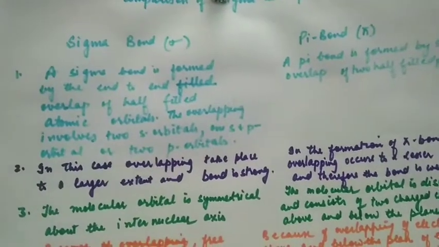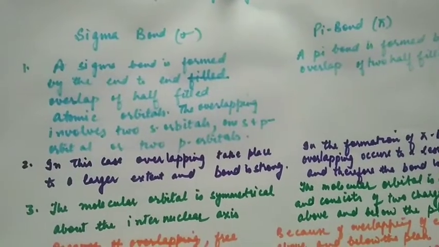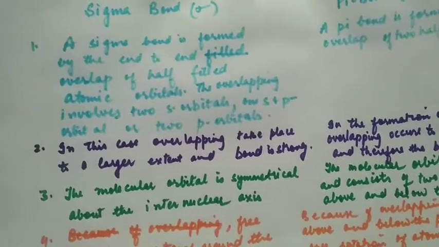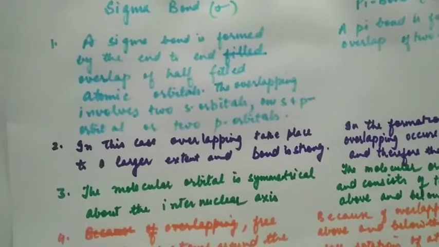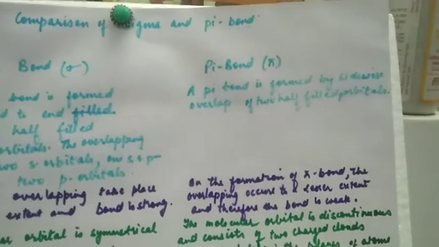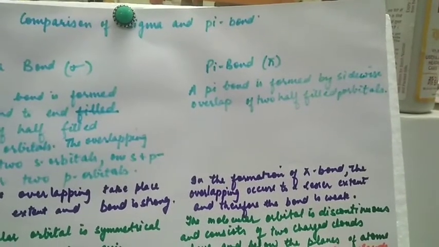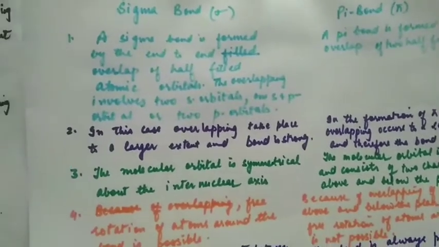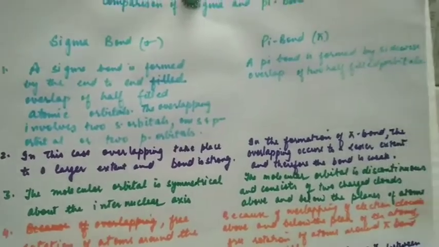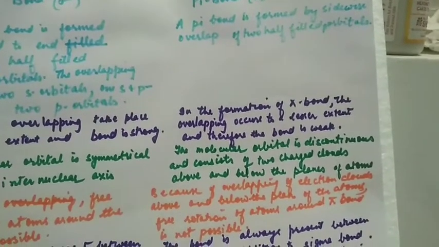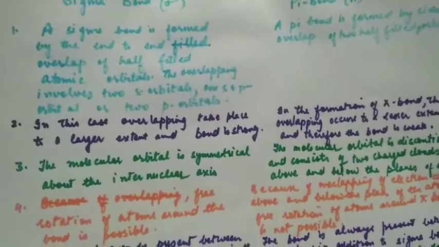Comparison of sigma and pi bonds. A sigma bond is formed by end-to-end overlap of half-filled atomic orbitals. Overlapping involves either two s orbitals, or one s and one p orbital, or two p orbitals. A pi bond is formed by sidewise overlap of two half-filled orbitals. In sigma bond, overlapping takes place to a larger extent and the bond is strong. In the formation of pi bond, the overlapping occurs to a lesser extent, therefore the bond is weak.